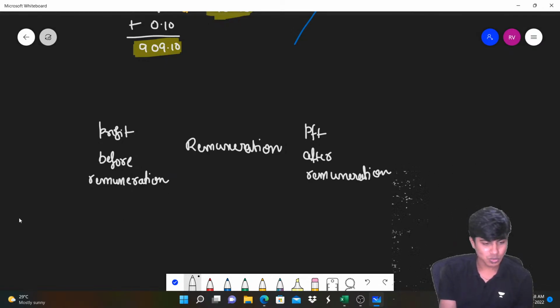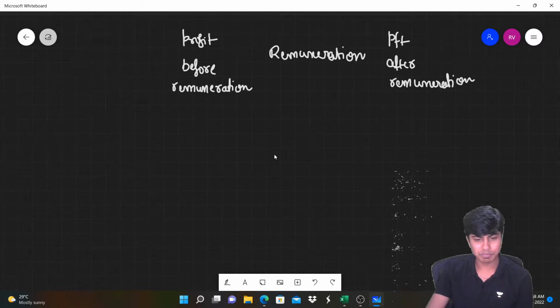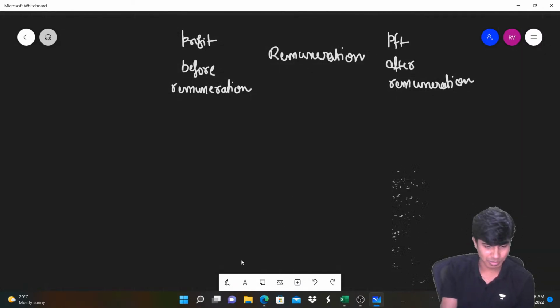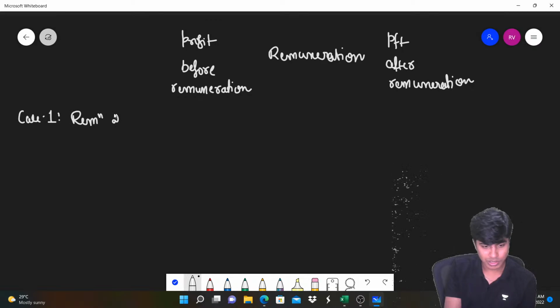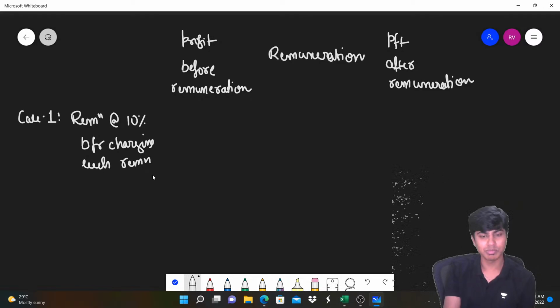Now, case 1: when they say remuneration is to be computed as a percentage of profit before charging such commission, for example remuneration at 10% before charging such remuneration.